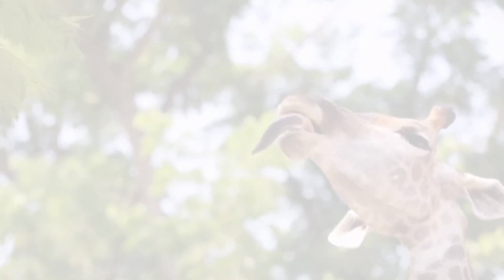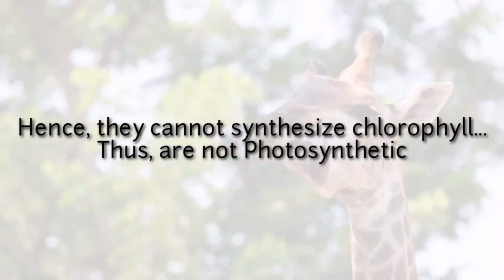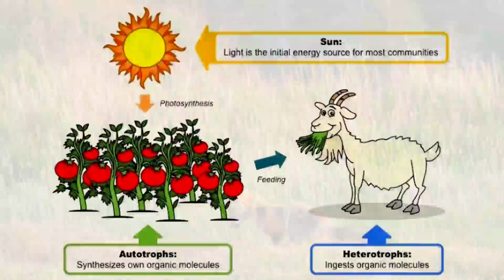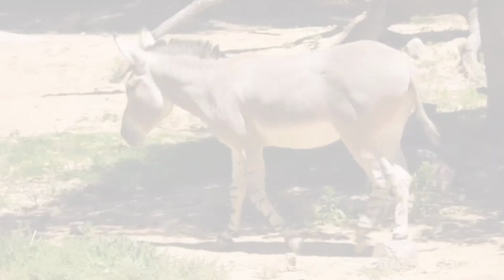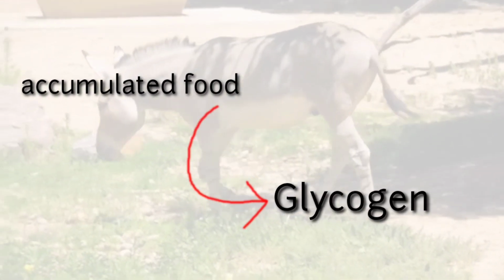Since plastids are absent, they cannot synthesize chlorophyll and thus are not photosynthetic. Since they cannot prepare their own food, these organisms rely on other organisms for food, which makes them heterotrophic in nature. They store this accumulated food in the form of glycogen in their body.